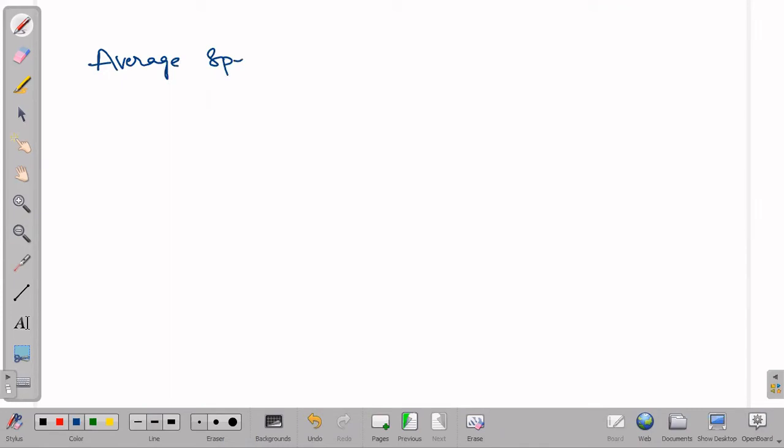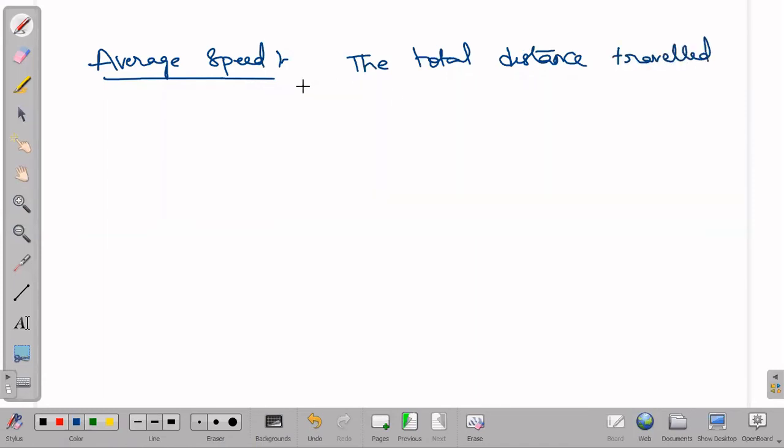Average speed is the total distance traveled in the total time taken.